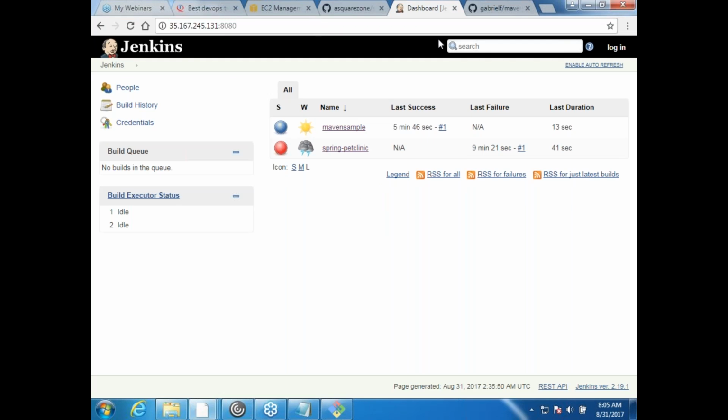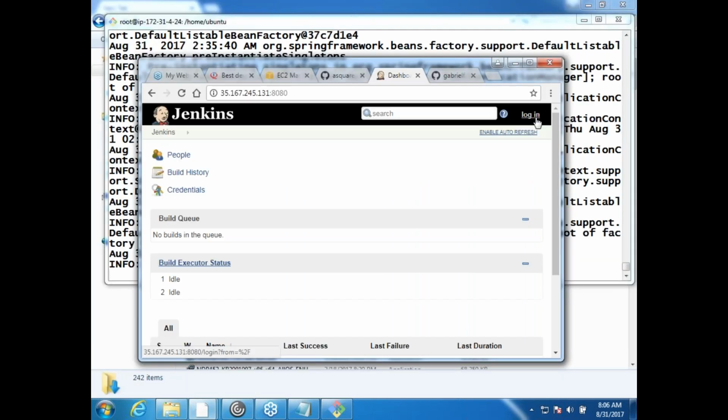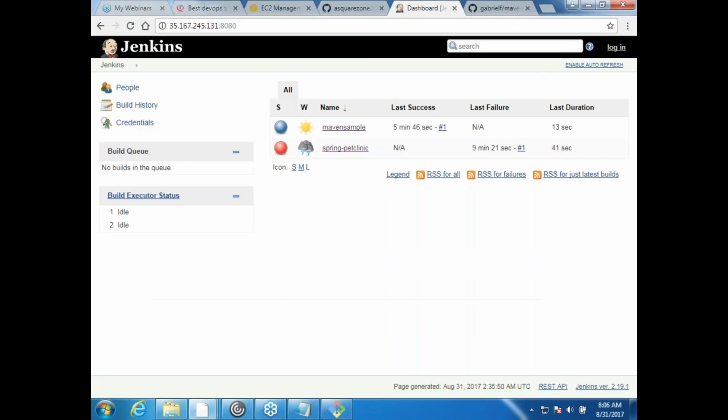Okay, I got it right, and this is an anonymous page. If you see, it is asking me for login. Anonymous read access we have given, that is why it is showing this. So I do login.